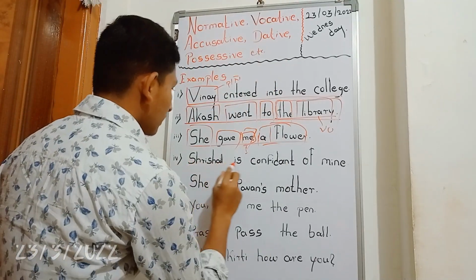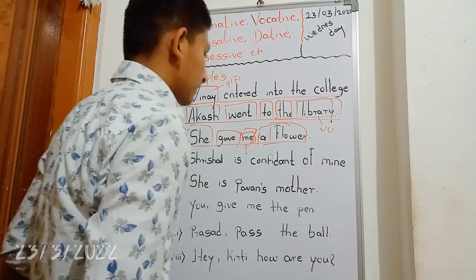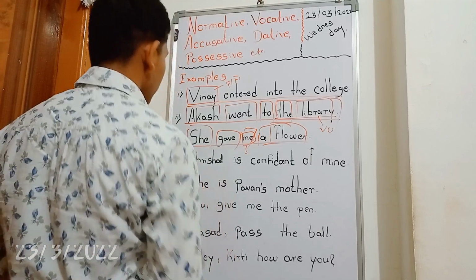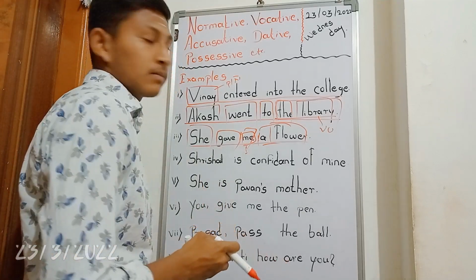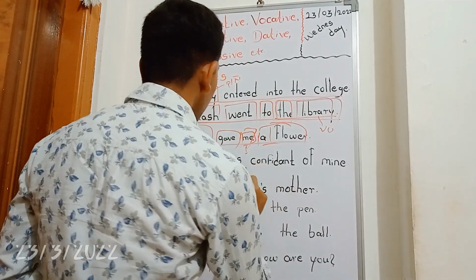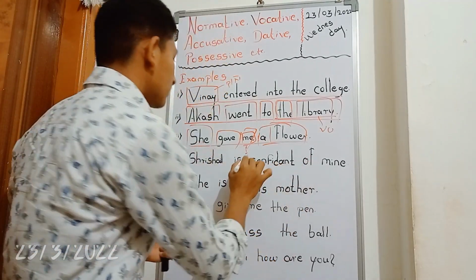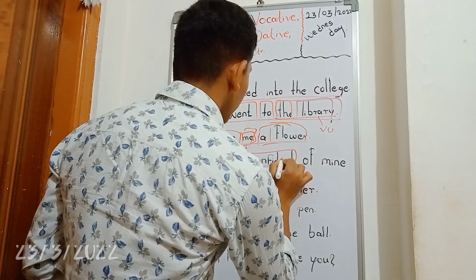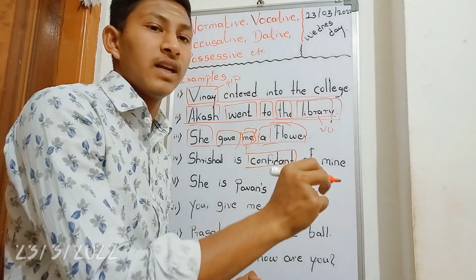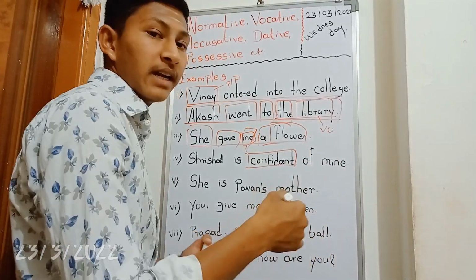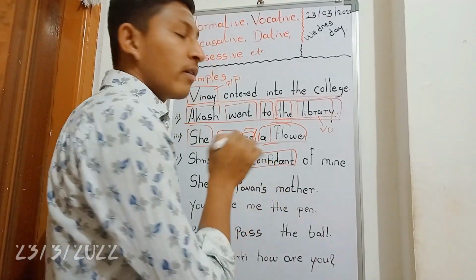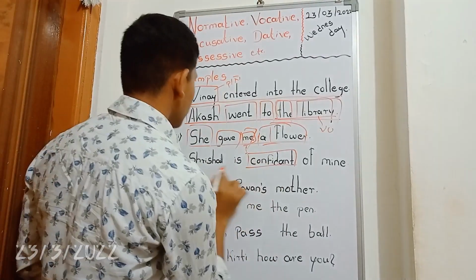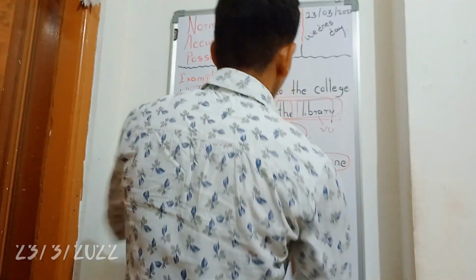Now the next one: Srishal is confidant of mine. Here we are going to deal with the possessive case. The possessive case is also called the genitive case. Srishal is confidant of mine. Confident means self-belief, but if I write it with an e, then it turns to confidant. Confidant means a close friend, more than a best friend. Srishal is confidant of mine. Mine is the possessive case here.